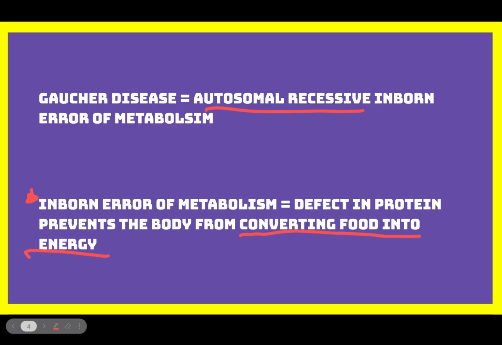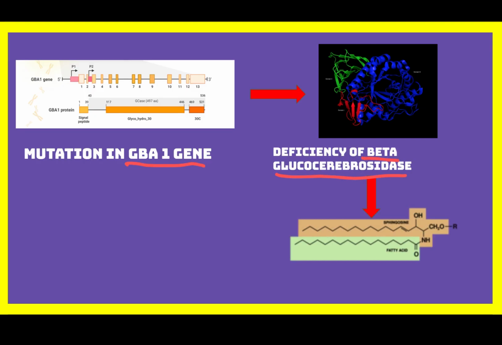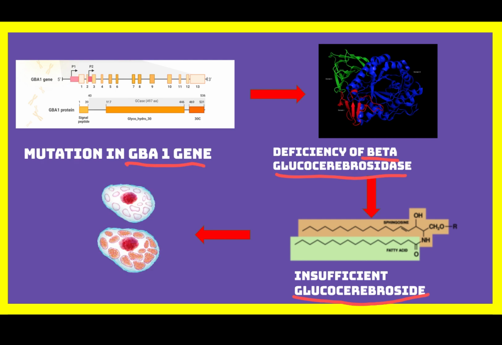Gaucher disease results from specific mutations in a gene called GBA1. These mutations cause a deficiency of a lysosomal enzyme called beta-glucocerebrosidase. This enzyme is needed to break down a lipid called glucocerebroside. When the enzyme is deficient, glucocerebroside builds up to toxic levels inside many cells, especially inside macrophages. When macrophages are filled with this lipid, they are called Gaucher cells. This is an example of a toxic accumulation disorder that leads to harmful effects in the tissues where the buildup occurs.